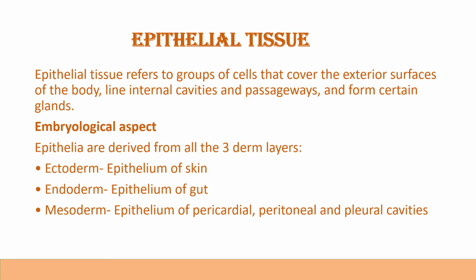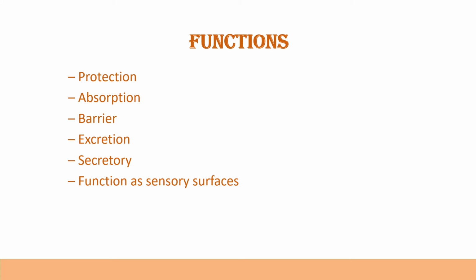Next one is about the epithelial tissue. Epithelial tissue refers to a group of cells that covers the exterior surface of the body, lines internal cavities and passageways, and forms certain glands. Epithelia are derived from all three germ layers: ectoderm, endoderm and mesoderm. Ectoderm means epithelium of the skin, endoderm is epithelium of the gut, and mesoderm is the epithelium of the pericardium.